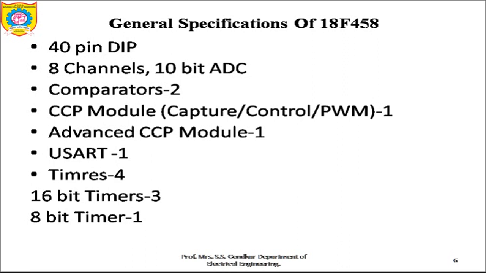It also has an advanced CCP module, that is the ACCP module, also one in number. It has one USART, universal synchronous asynchronous receiver transmitter. It has 4 timers: 3 timers are of 16 bits and 1 timer is of 8 bits.